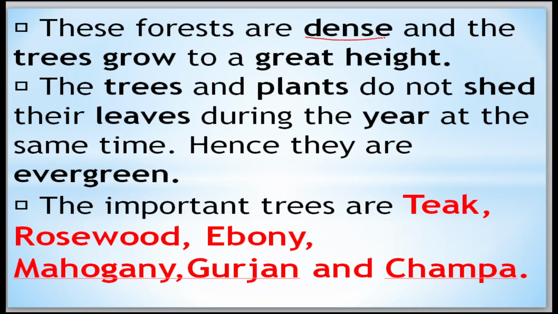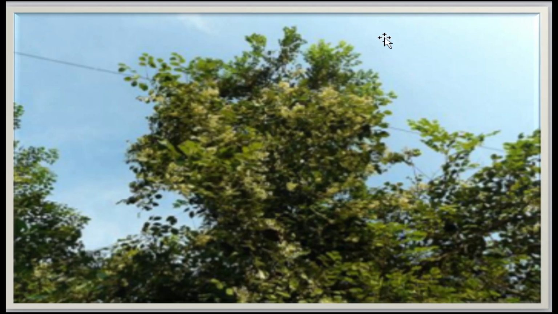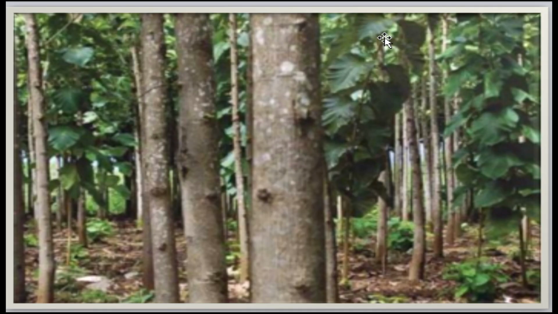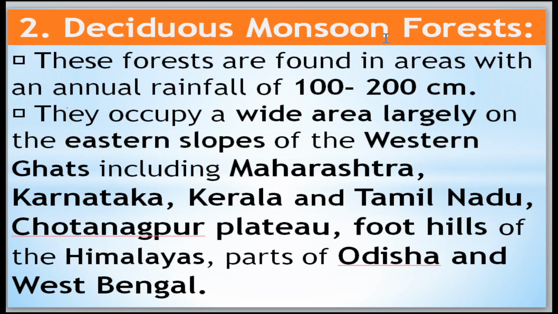The important trees here: one is teak, tega in Kannada. Then rosewood, ebony, mahogany, gurjan and champa. These are the major trees we can find in an evergreen forest. Teak, mahogany. Now move to the next.